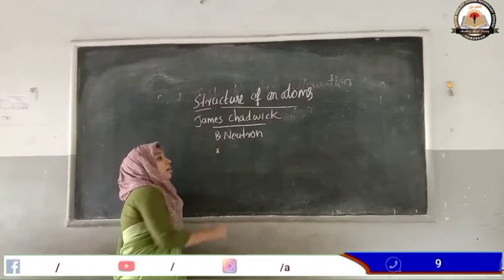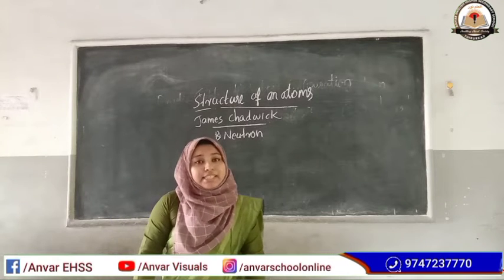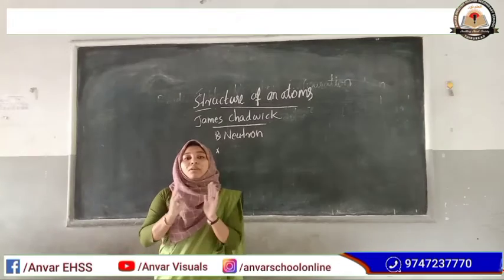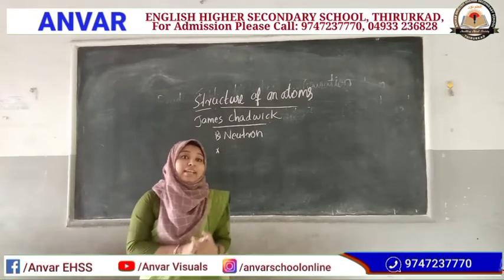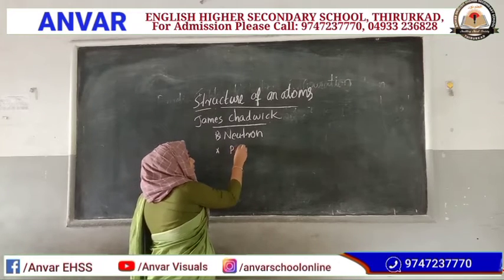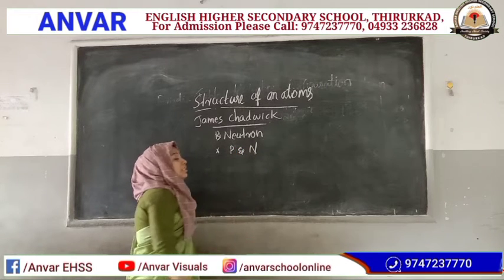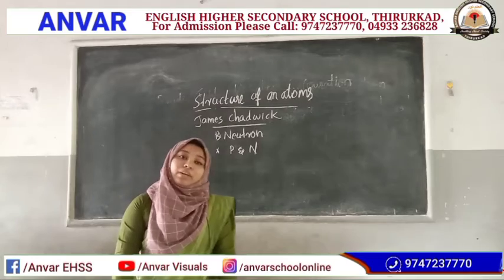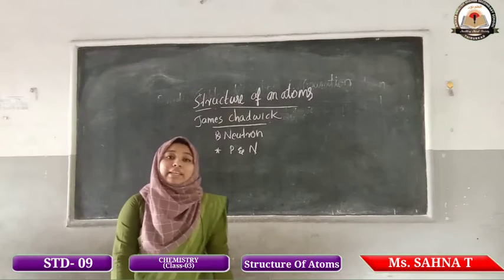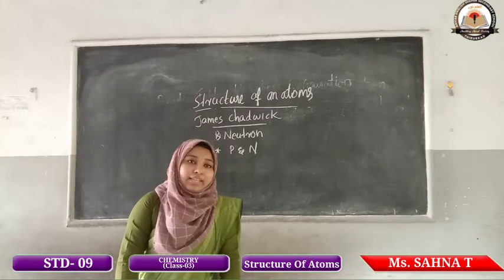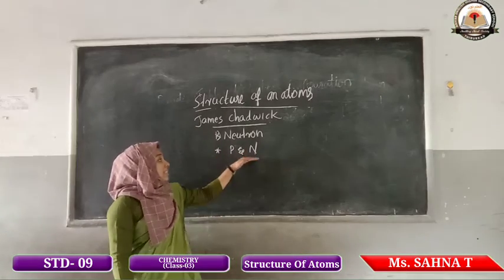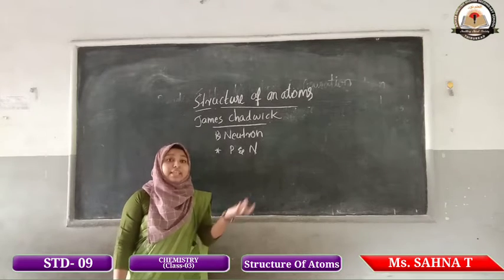The second point: the whole mass of the atom is concentrated in the nucleus, because the proton and neutron possess mass in the nucleus. That's why the whole mass is concentrated in the nucleus.